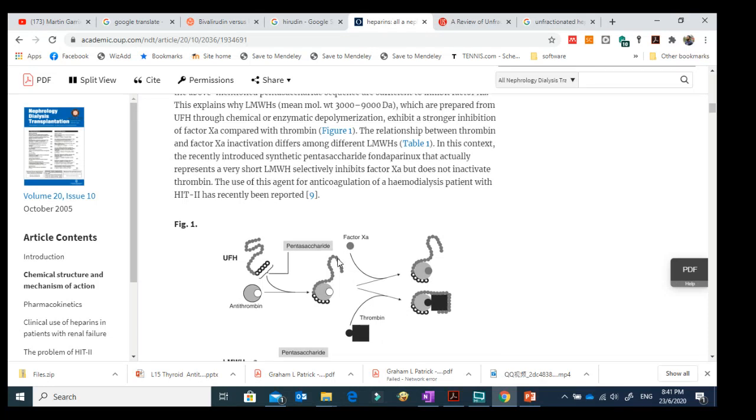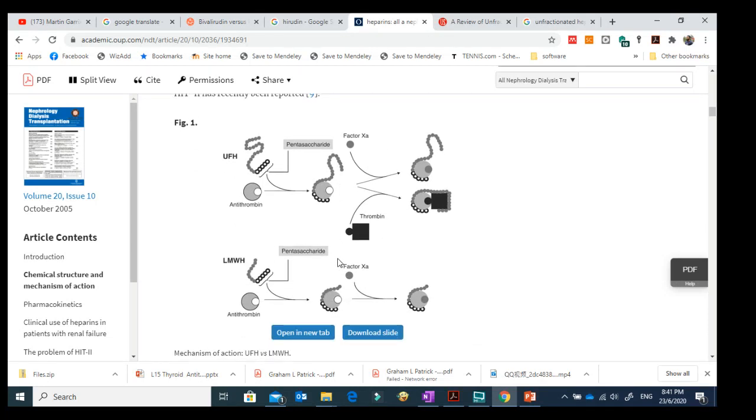If you take a look at this picture, they are also presenting the difference between unfractionated heparin and low molecular weight heparin. On the top right side, they are talking about the pentasaccharide. Penta means 5 units. The bold round structure is expressed as the pentasaccharide.